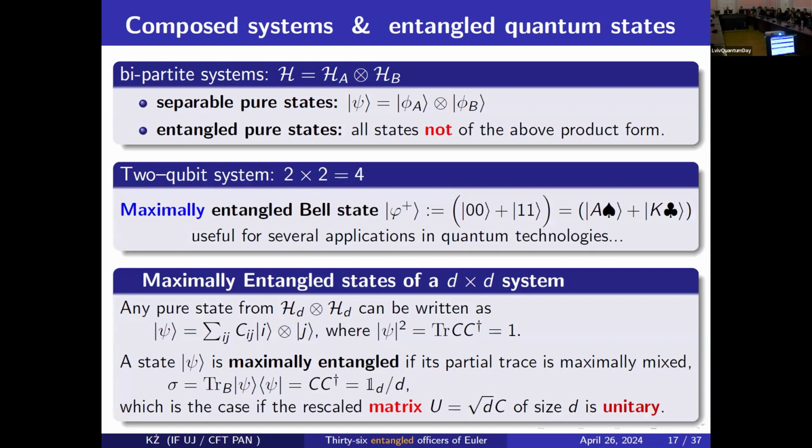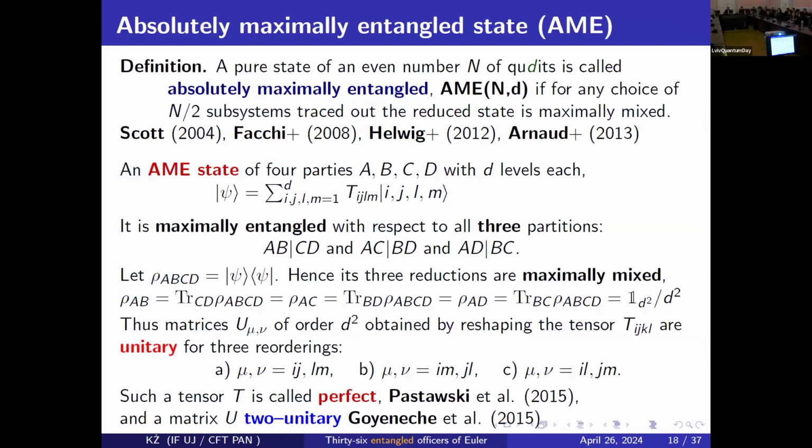Entropy is maximal, it means you have no knowledge about the state. Large entropy means large uncertainty about the outcome of measurements. And then absolutely maximally entangled states: if you have two subsystems, let's say two aces, we know what is maximally entangled, a Bell state. Now let's assume we have four cards.